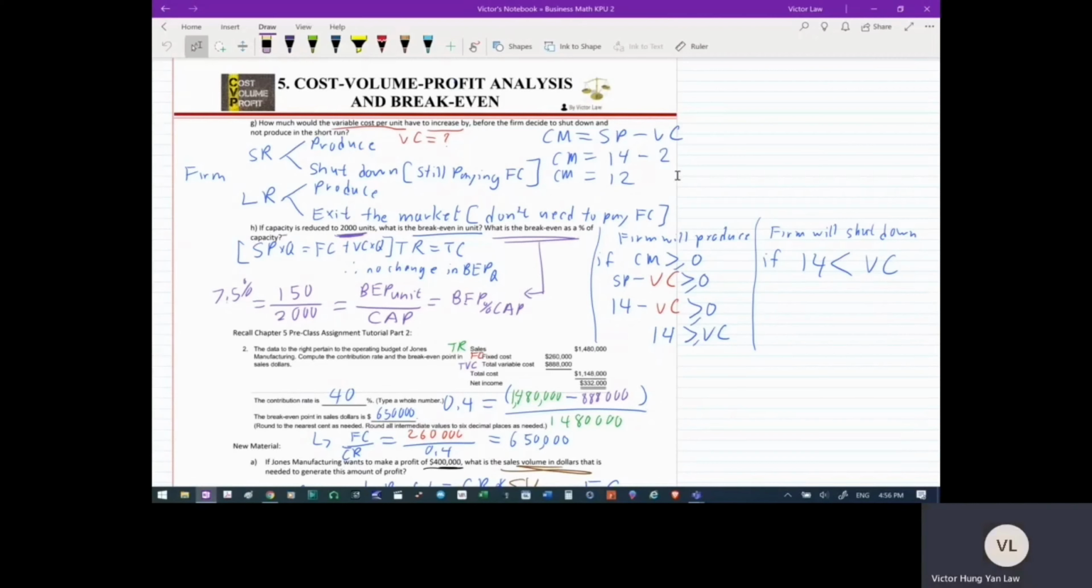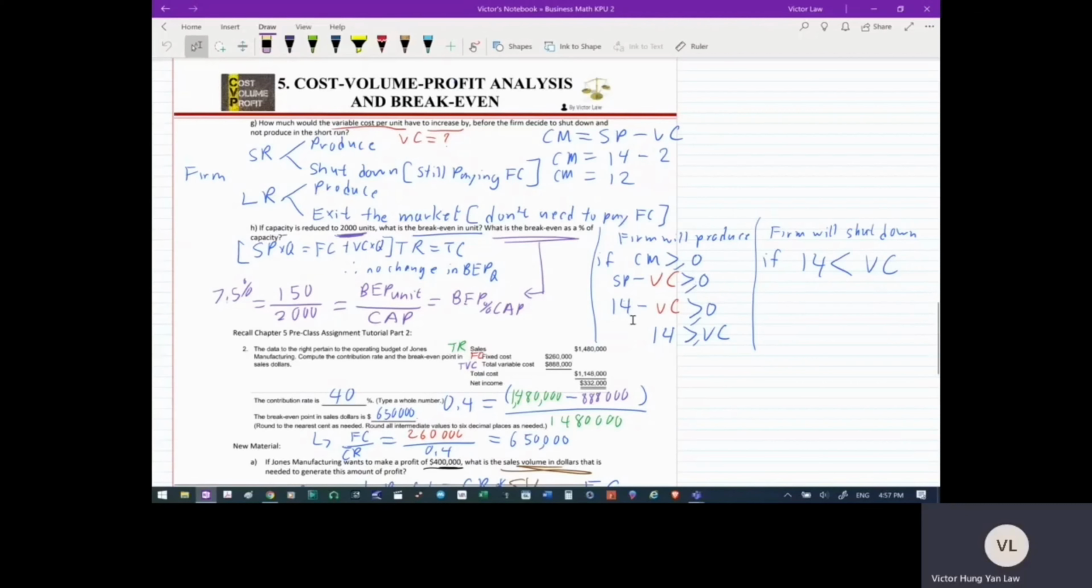The firm would continue to produce as long as the contribution margin is greater than or equal to 0. As long as this is positive, that means the firm is making money, so they will continue to produce. So that is the condition for the firm to produce. As long as contribution margin is greater than or equal to 0, the firm will continue to produce. Contribution margin is selling price minus variable cost. So as long as selling price minus variable cost is greater than or equal to 0, the firm will continue to produce. And then we can substitute the numbers into the equation.